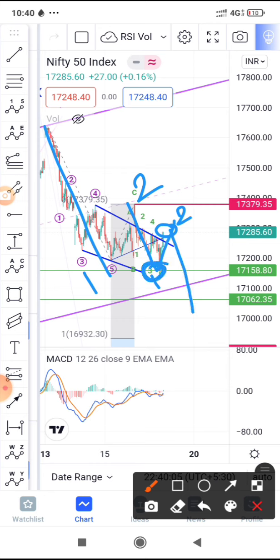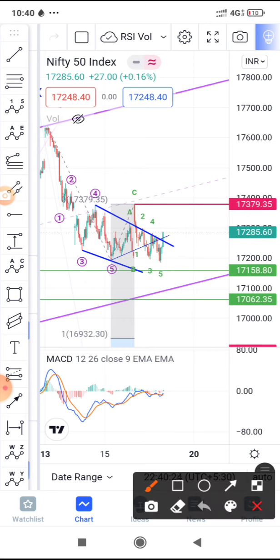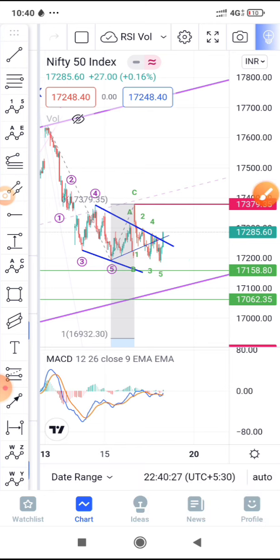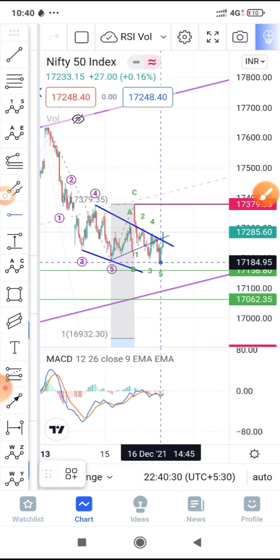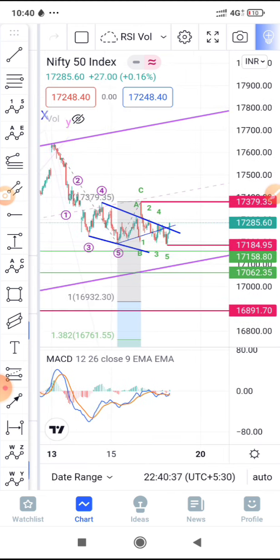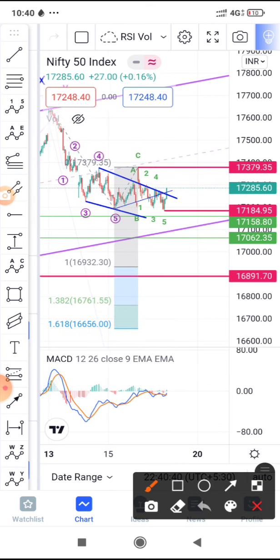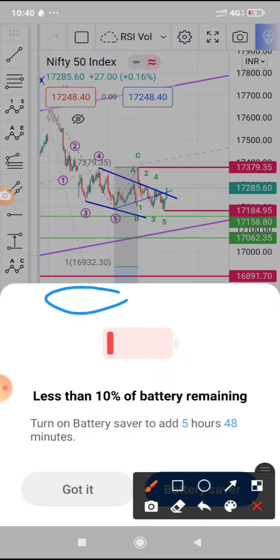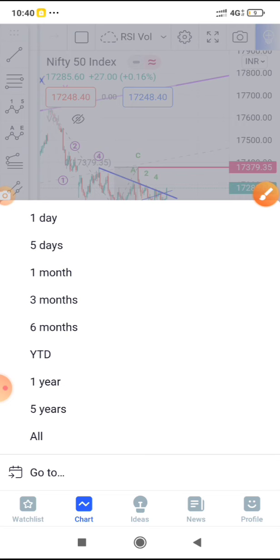We have to wait for this to be broken, then only we can decide on going downside. Otherwise there is a good chance that it will break up and form something else, and then our analysis needs updating. Like we need to change the wave count, we have to see what is happening next. But this is looking pretty much possible that after we break this low, we are going to fall to the downside. And the downside targets I cannot give you as correctly as of now, but that's what we can assume, that it is going towards somewhere near these levels, 17,000, 16,760 or something. The wave 3 should go towards these levels.